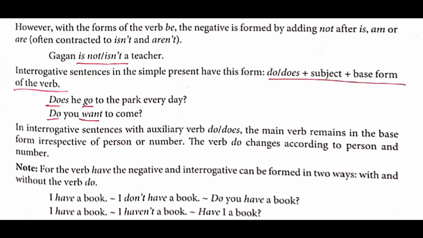Given over here, Gagan is not a teacher. Gagan isn't a teacher. Both are correct only. So please underline is not or isn't. So you can use any one of them.